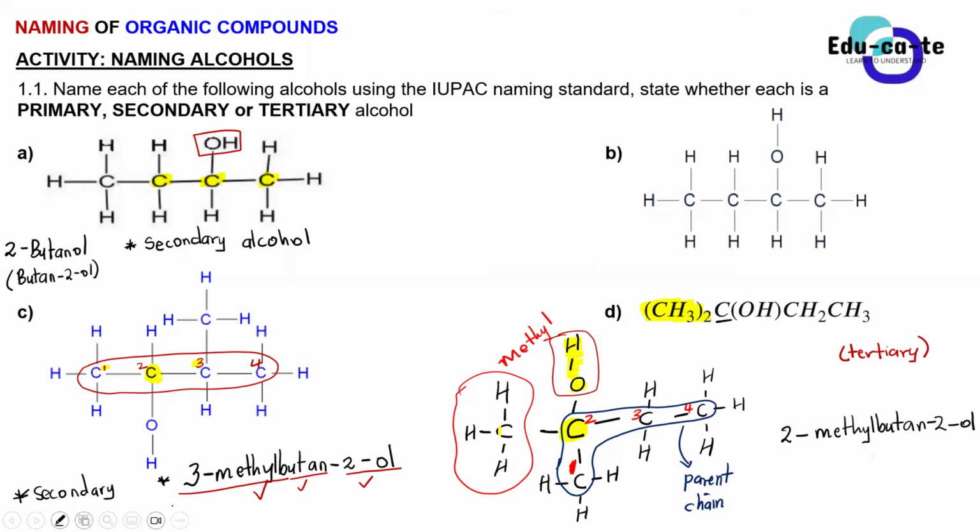There is one bond here for the side chain, another bond with carbon 3, and another bond with carbon 1. So this carbon bonded to the OH group is bonded to 3 other carbons, making this a tertiary alcohol. Do you all see that? No one is confused, right?